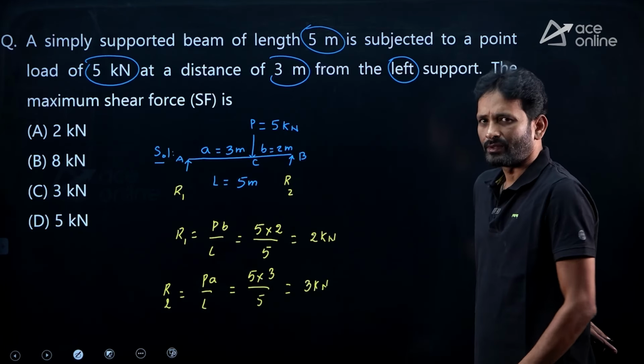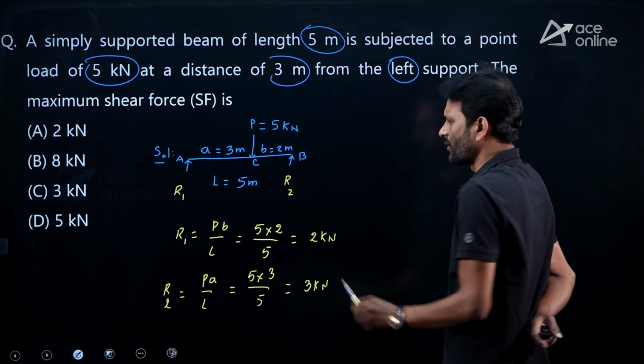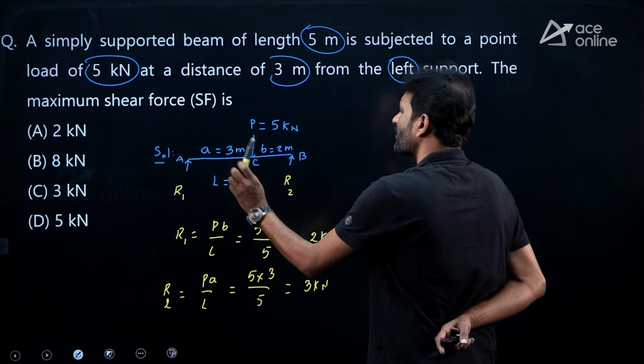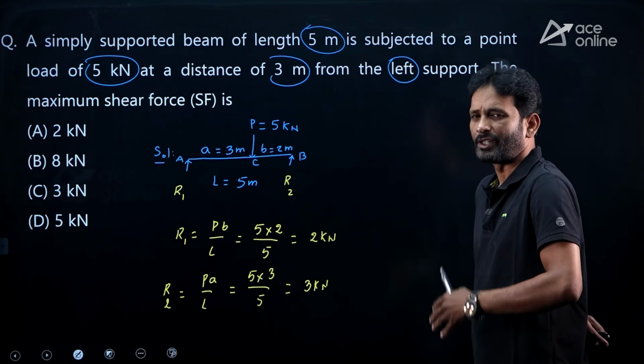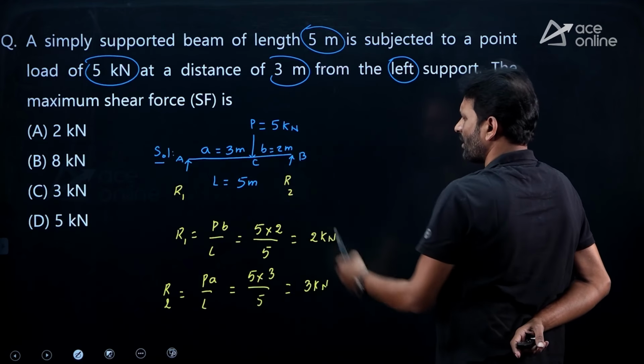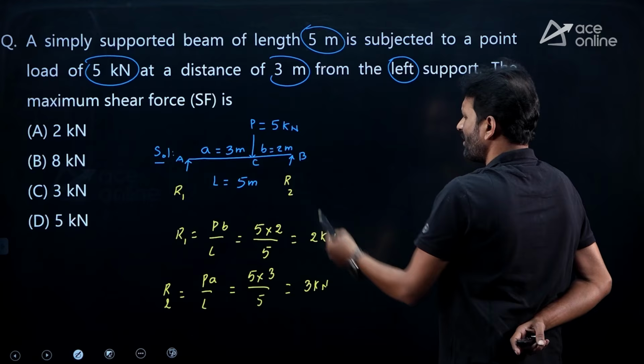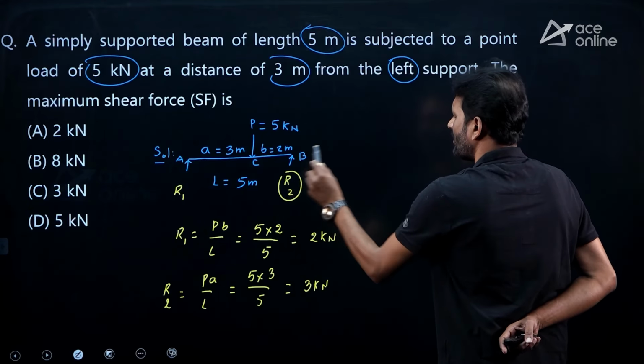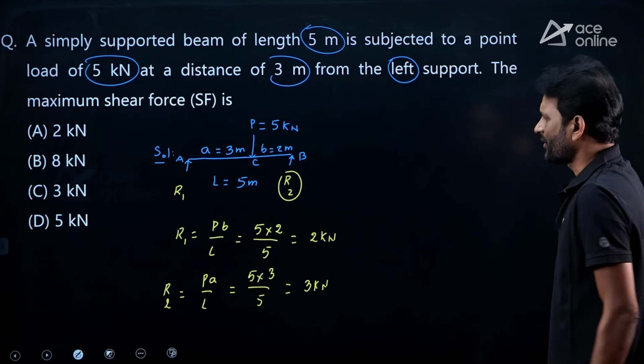Obviously, in case of eccentric loading condition, the support which is very close to the point of application of the force is experiencing the maximum reaction. So, obviously, support B is very close to the loading location. So, here we are having the maximum reaction.